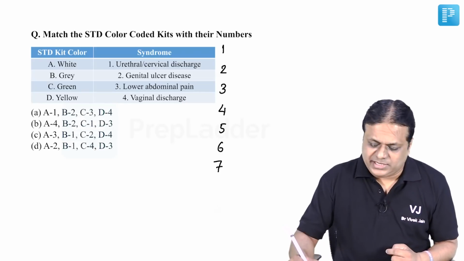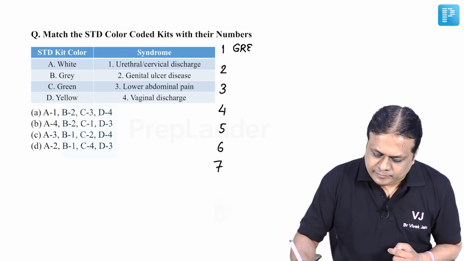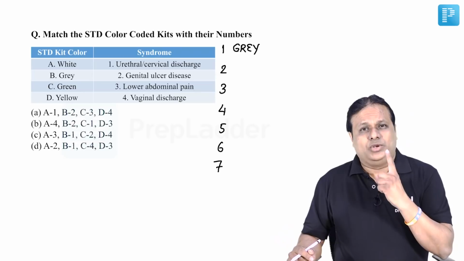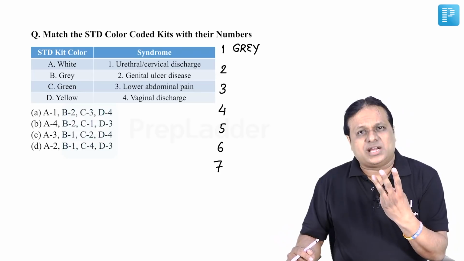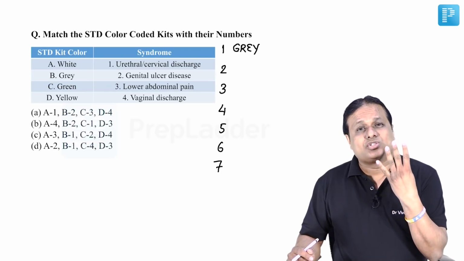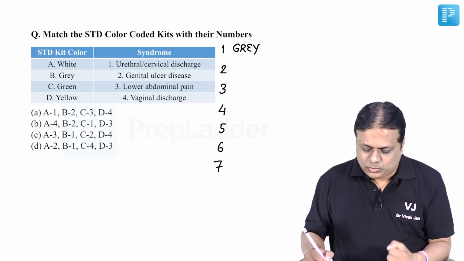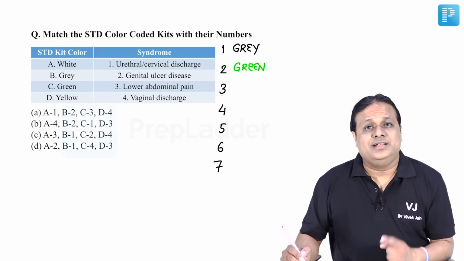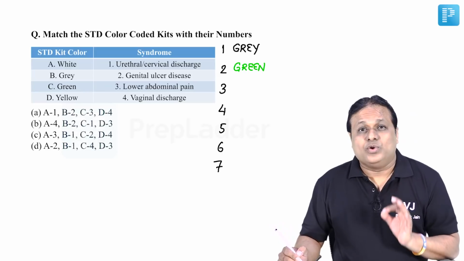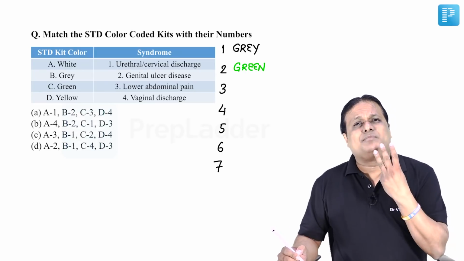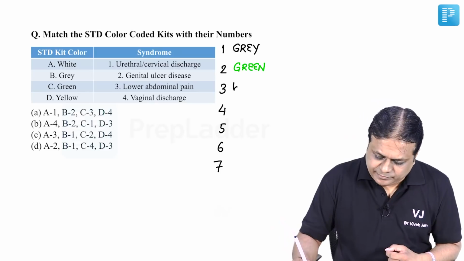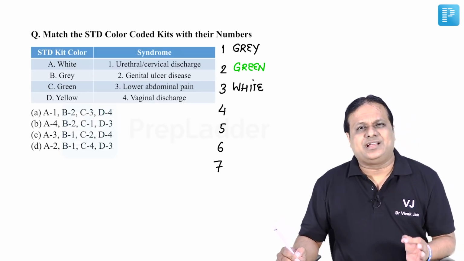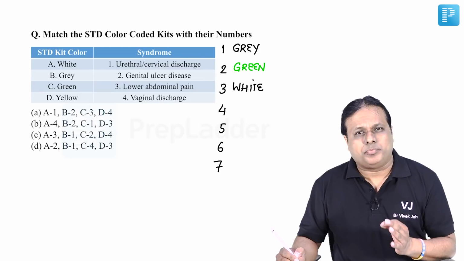Kit number 1 is grey. This covers which syndrome? This covers urethral discharge, anorectal discharge, cervical discharge and scrotal swelling. Kit number 2 is green colored kit. Green color, this is trichomonas, vaginal discharge. Kit number 3 is white. This covers GUD, genital ulcer disease, which is non-herpetic.